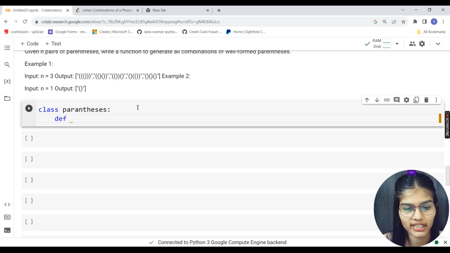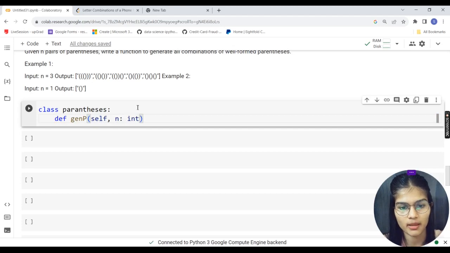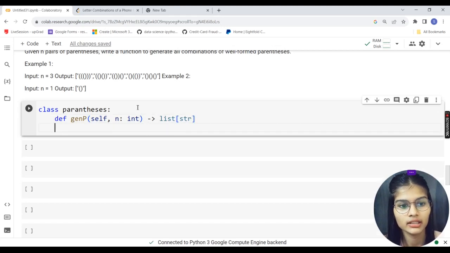Making a function def gen p, passing the self first of all over here, then taking n as my integer because that is my number. I'm just assigning that to a list of strings. Fine, as simple as that.